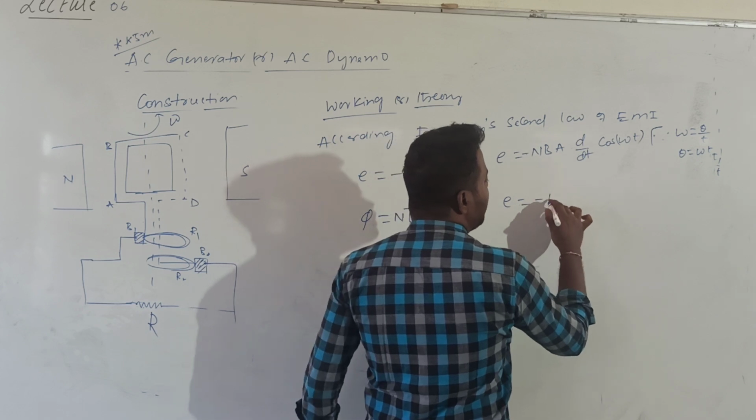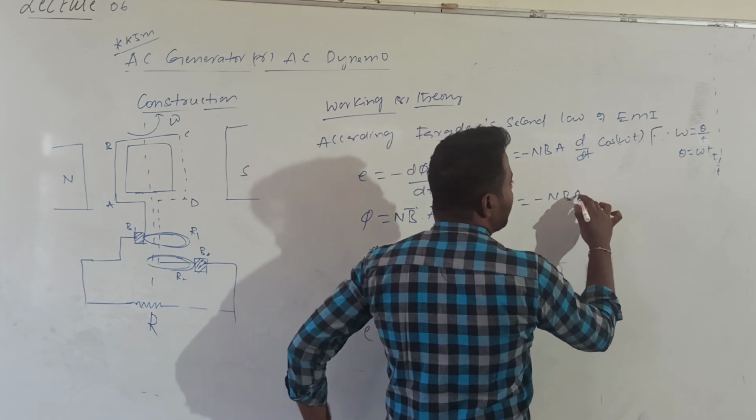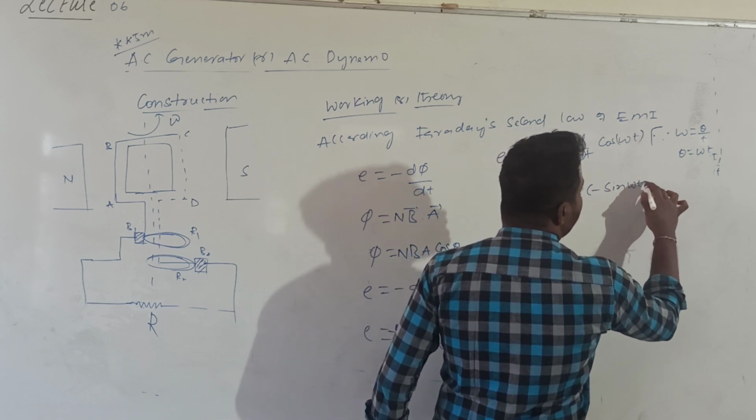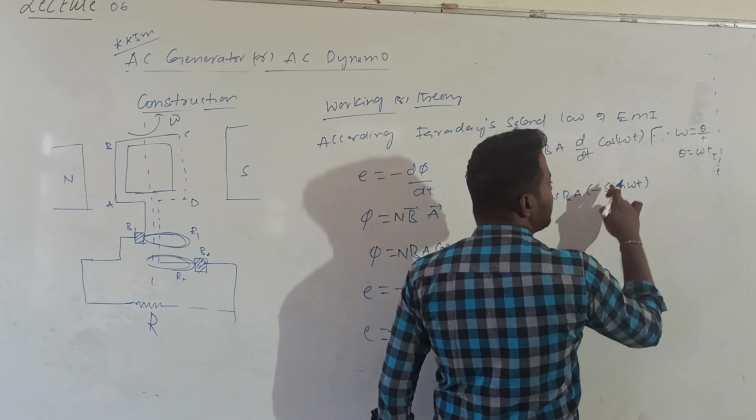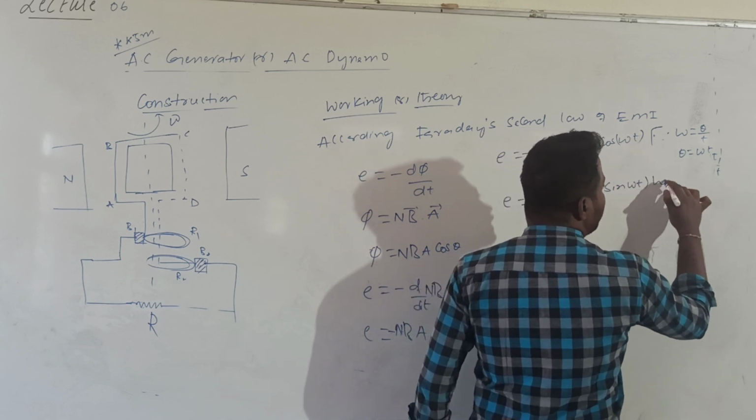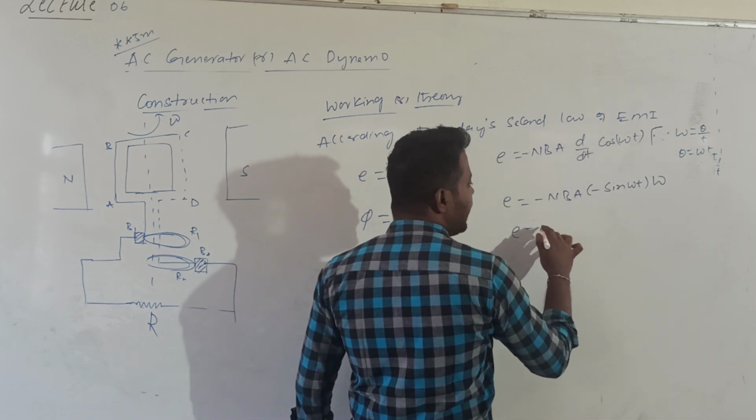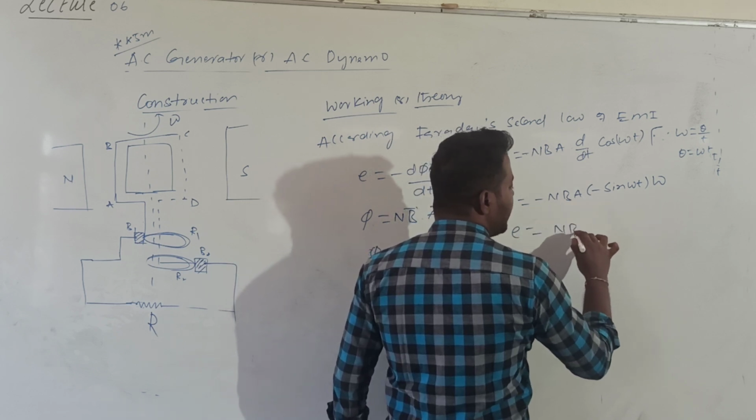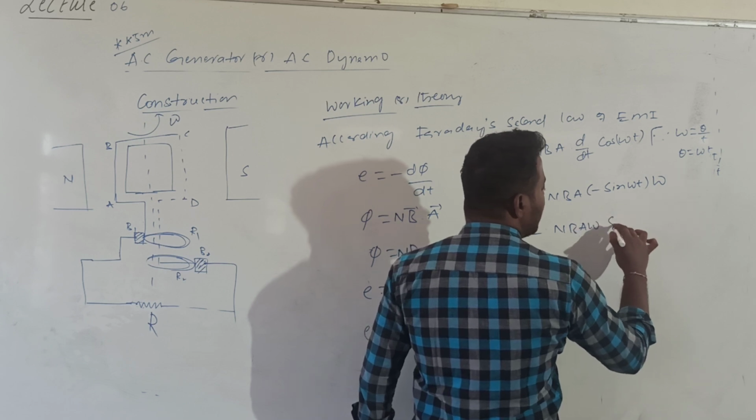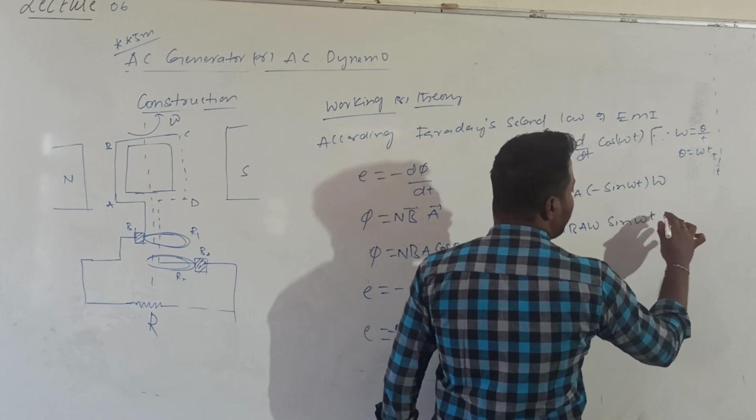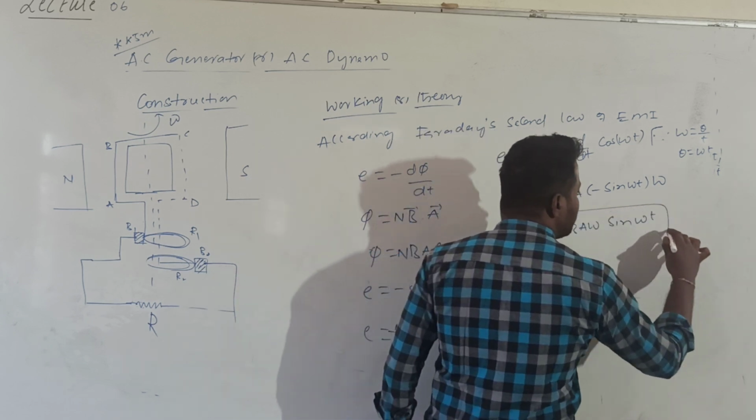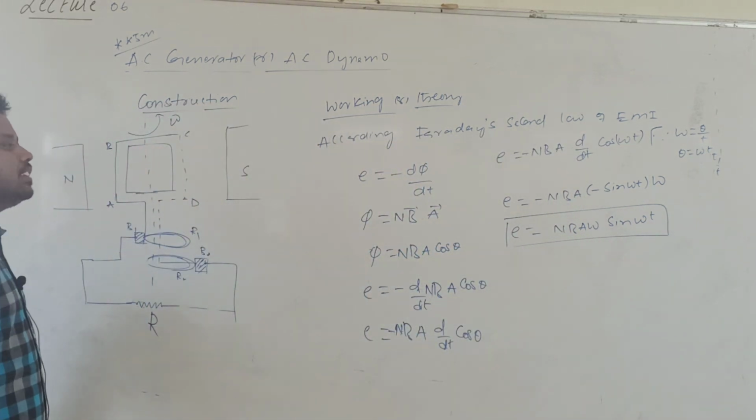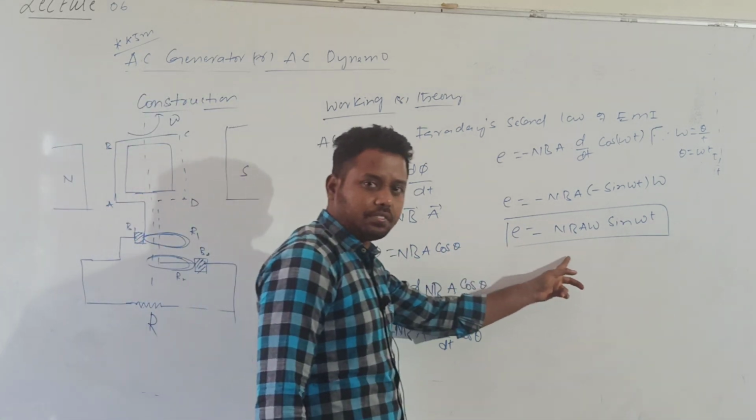Then E is equal to minus N into B into A. What is the derivative of cos omega t? The derivative of cos is minus sin, and the derivative of omega t is omega. Then E is minus into minus will be plus N into B into A into omega into sin omega t. So this is the expression for the instantaneous induced EMF.